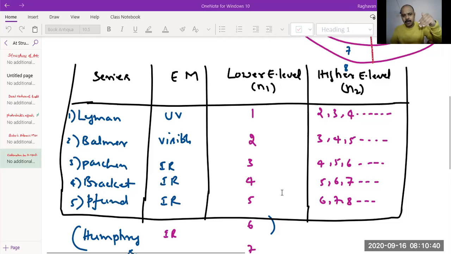If electron transition ends at the fourth energy level of the hydrogen atom, then spectral lines of IR will be obtained, but they will be from the middle part of the IR spectrum. Similarly, the Pfund series will be obtained when electron transition ends at the fifth energy level, and this also contains infrared radiation from the last part of the IR region of the electromagnetic spectrum.